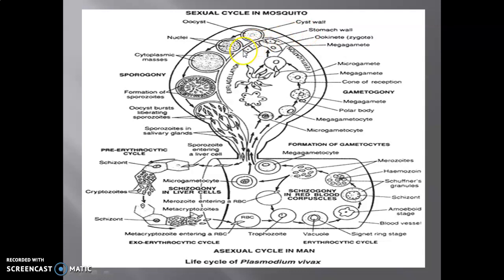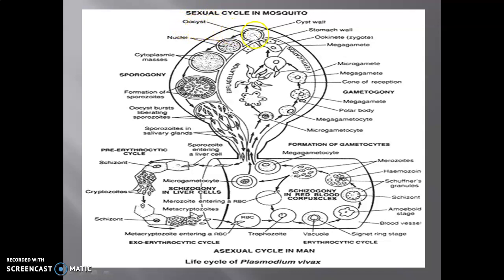See here, it is the stomach wall, and here you can find the attached ookinete, or you can say the attached zygote. From this stomach wall, it moves inside, changes its shape, forms a rounded structure and forms the oocyst.